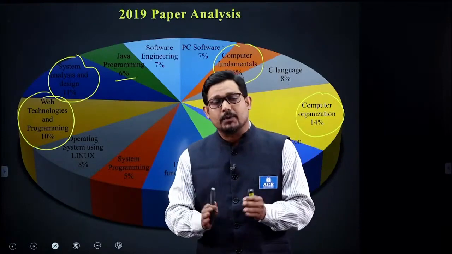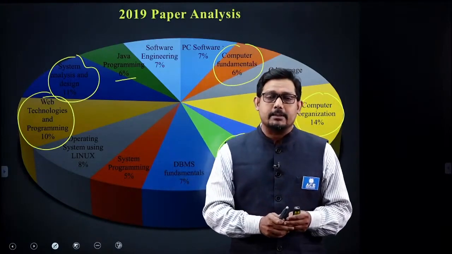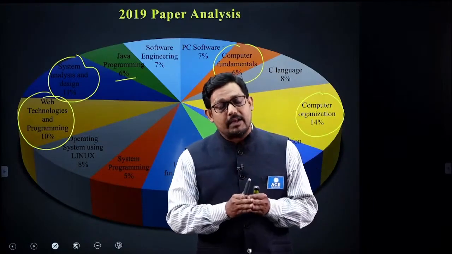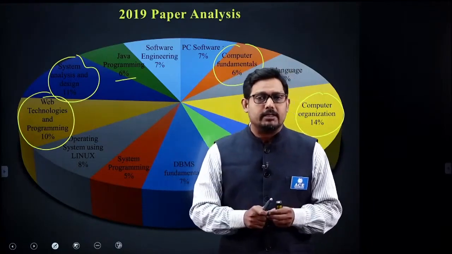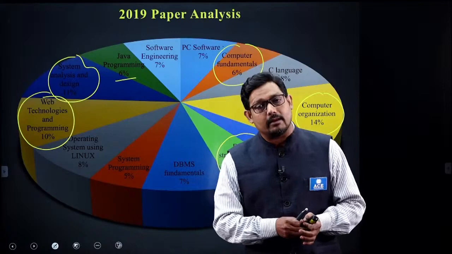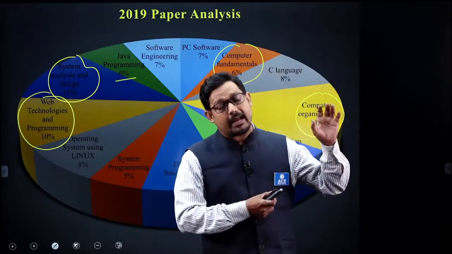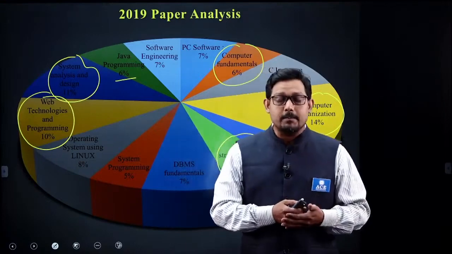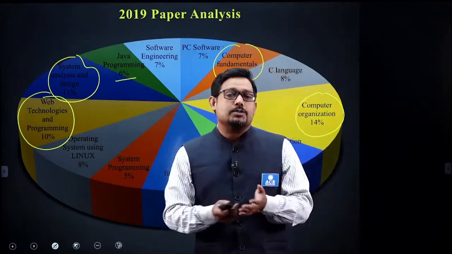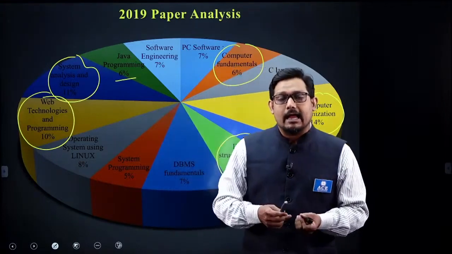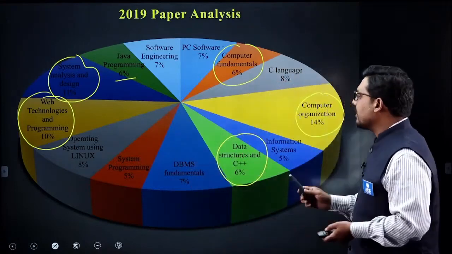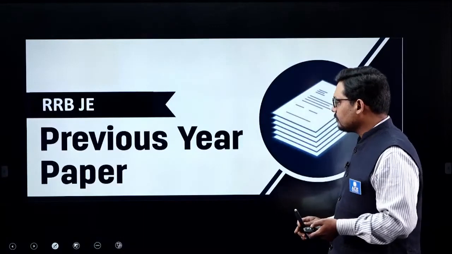The syllabus is huge, as we have seen in the CBT1 and CBT2 syllabus, and every possible thing you might have learned from the beginning of your academic career is covered here. So coverage is more important, and every topic will be touched. That is what this paper analysis says.